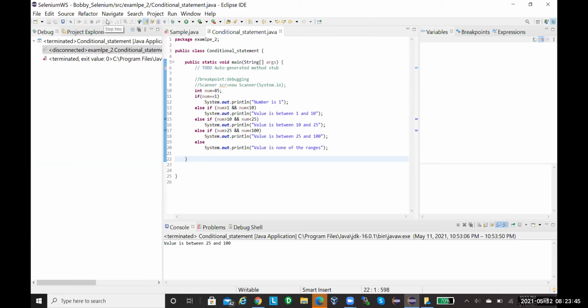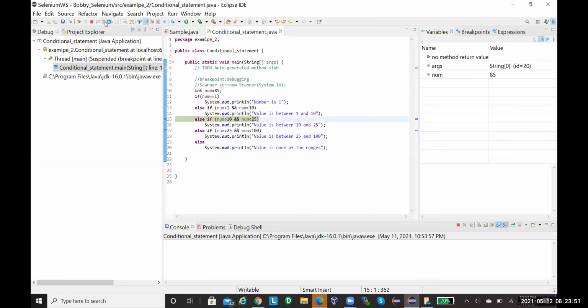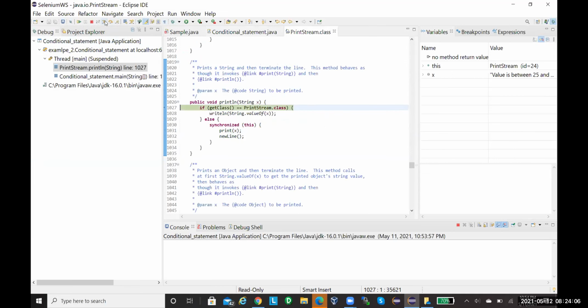How do I go back? No, the execution is completed. We cannot go back. We have to debug again. Now it is looking step by step. So now it is in println. If you click step into, it will go into the println method. You see, this is not our method, right? We wrote the call, but there is a println method which is given by Java. This is that method.